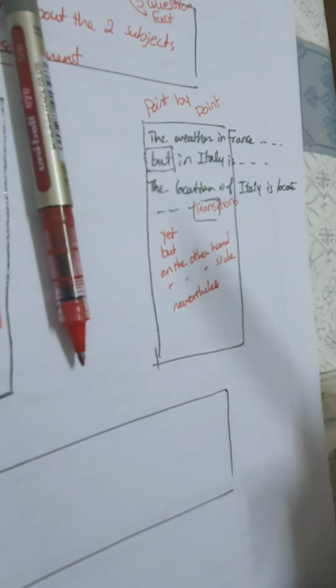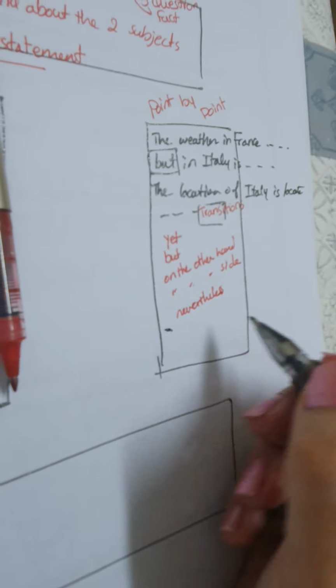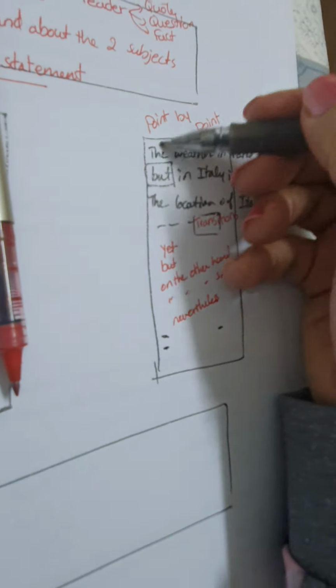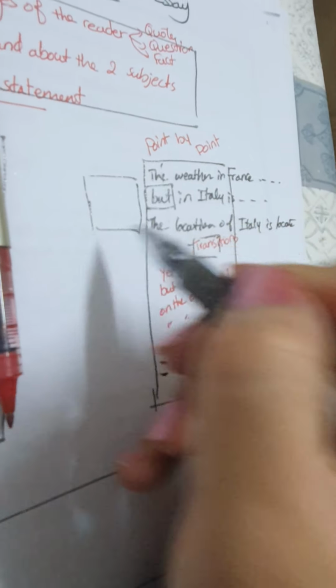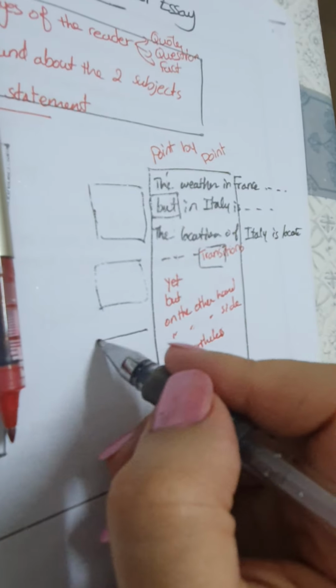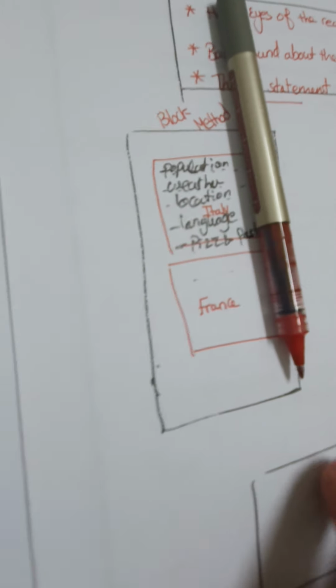Then we continue. So I compare a point here: the population in Italy, the population in France. So this will be my body. It will be three points. In the block method, it's okay to have two.